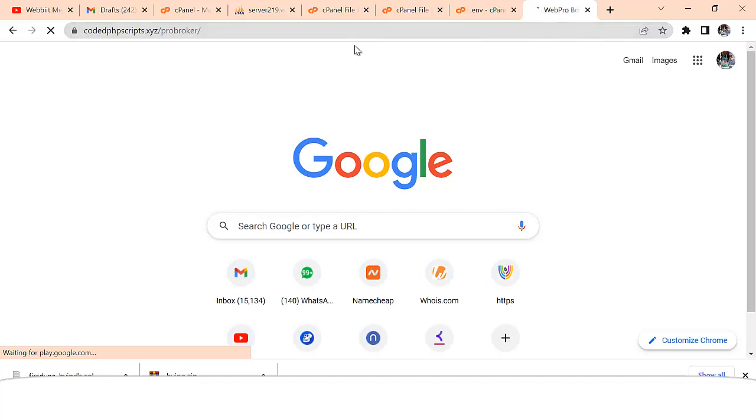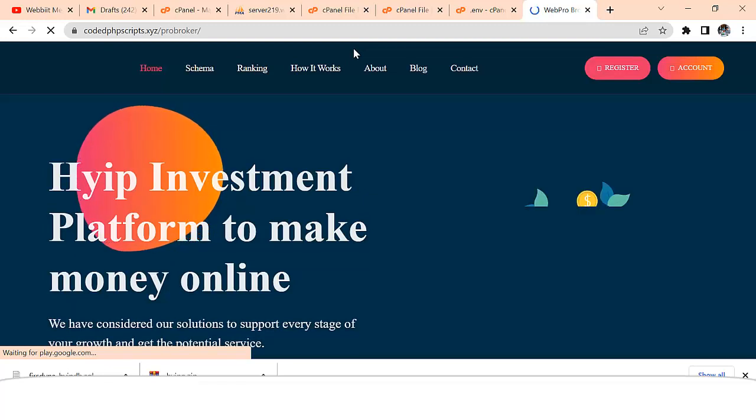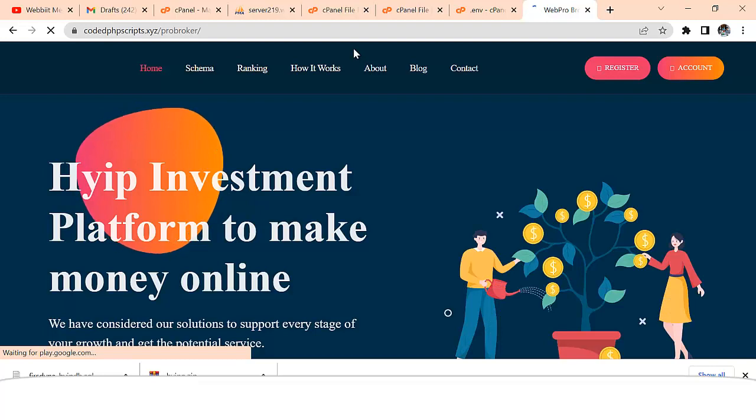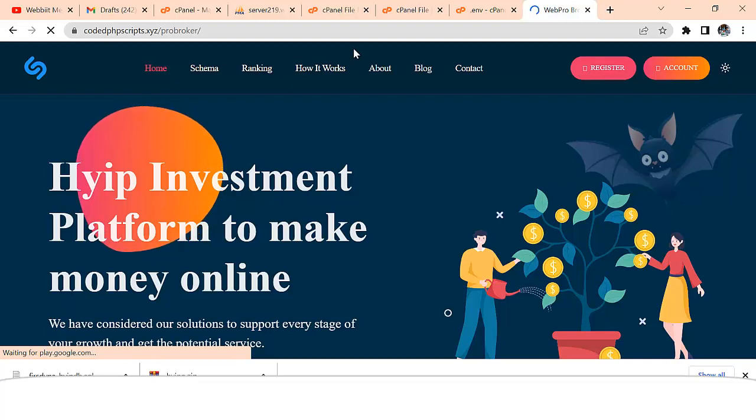Awesome. Can you see that? Can you see that this is really, really awesome? And you can see that this loads up everything. So simple and straightforward, right?